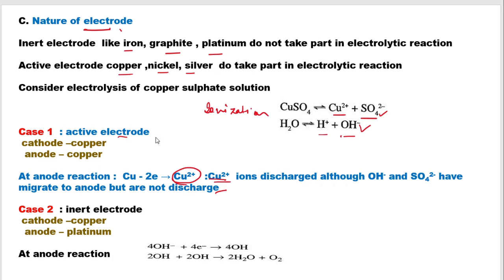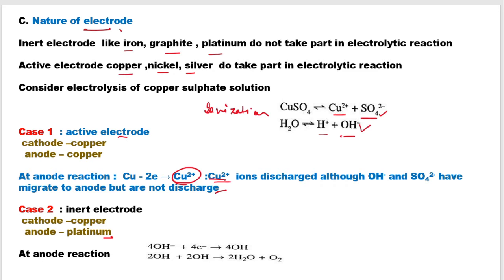But instead of using copper as the anode, if you use platinum, then between OH- and sulfate ions, OH- will get discharged at the anode because of its lower position in the electrochemical series. So the nature of the electrode helps in determining the product formed at the anode or your respective electrodes.